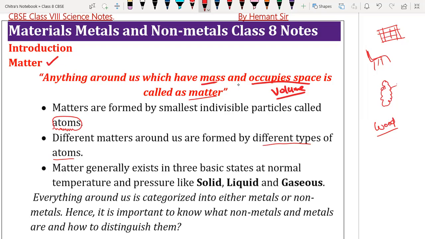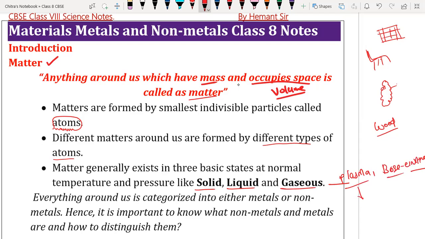Matter generally exists in three basic states: solid, liquid, and gas. Otherwise we have a total of five states. Here we have plasma, and last but not least, Bose-Einstein.